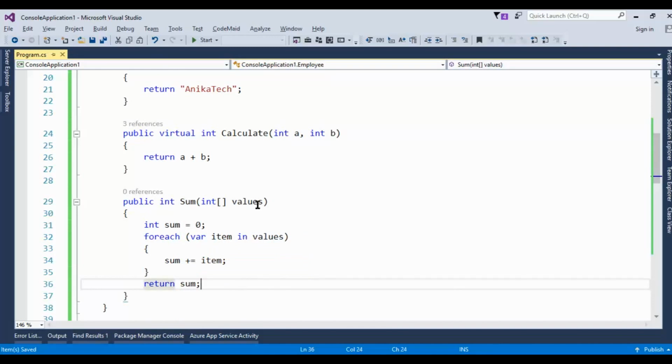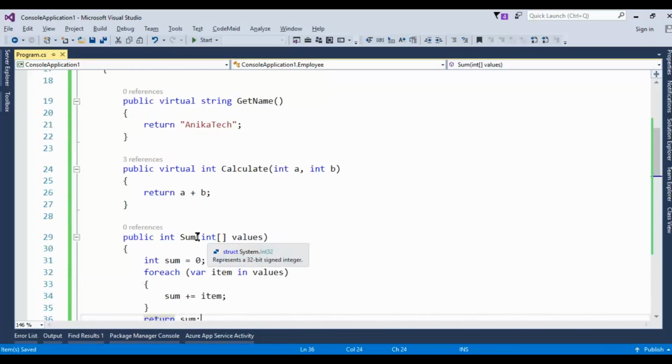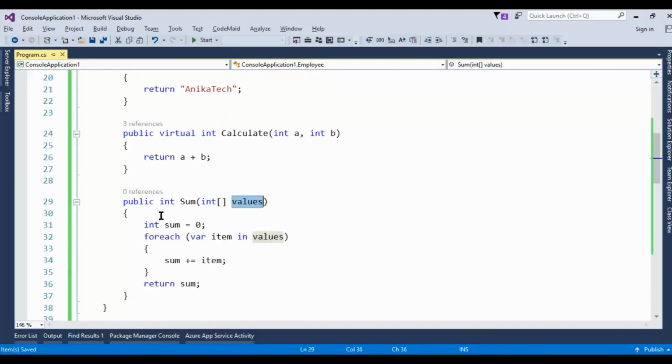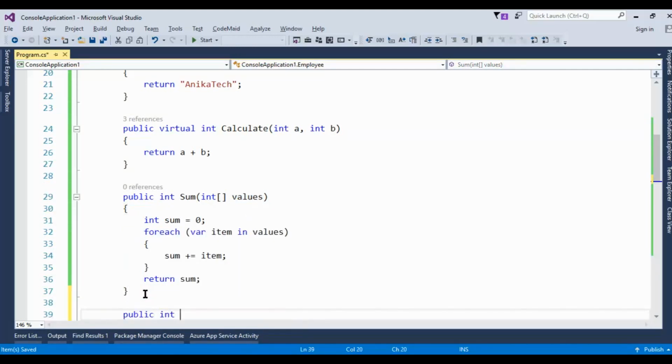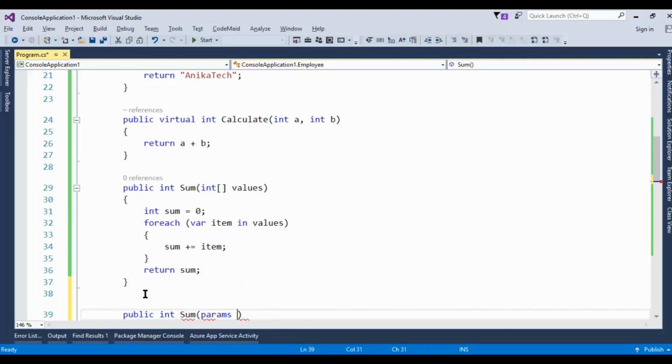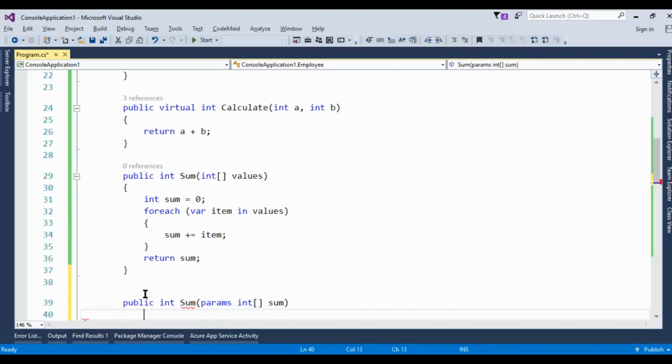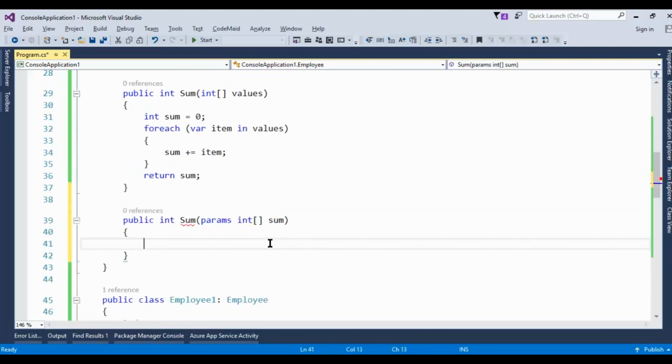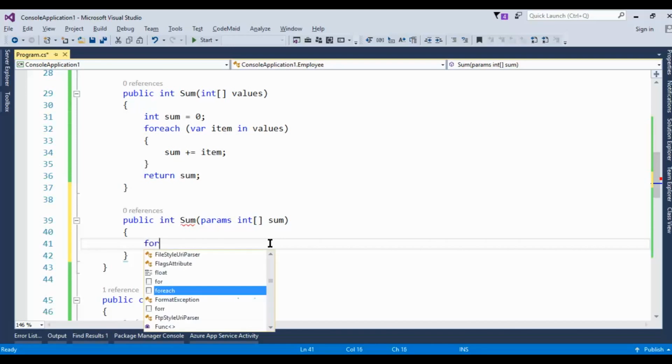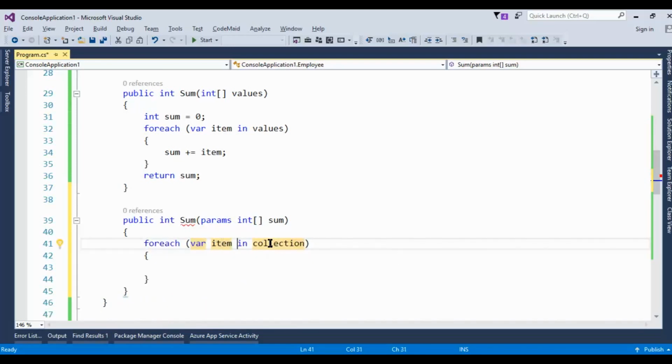Okay, now when we pass this method, we have to create the array, then we can pass it. Through this we cannot achieve overloading, but a similar method we can write, like int sum using the params keyword, and here we can write foreach again.